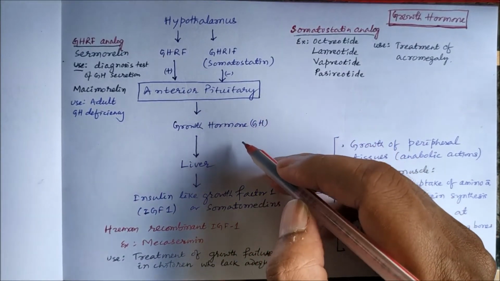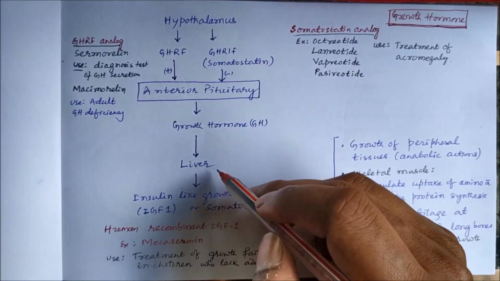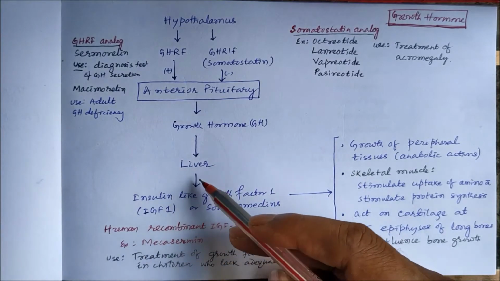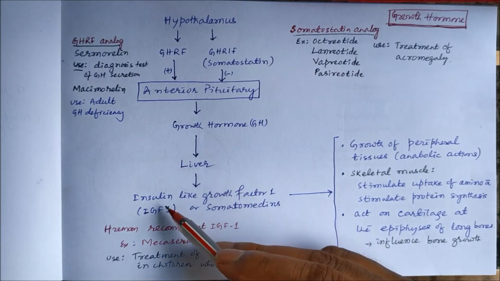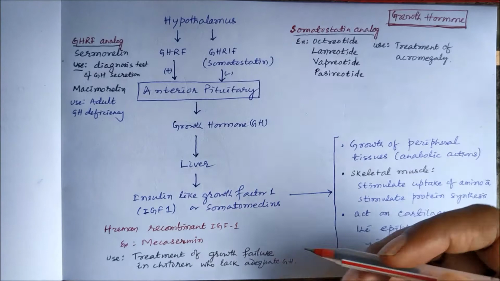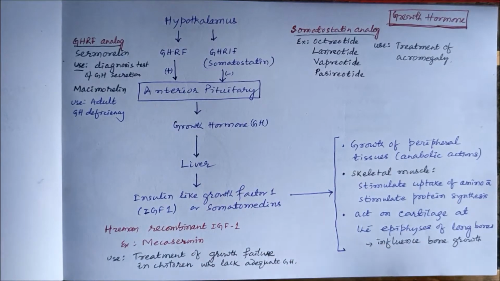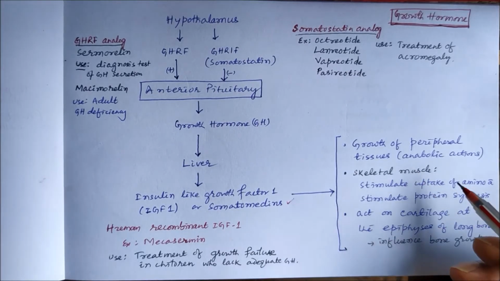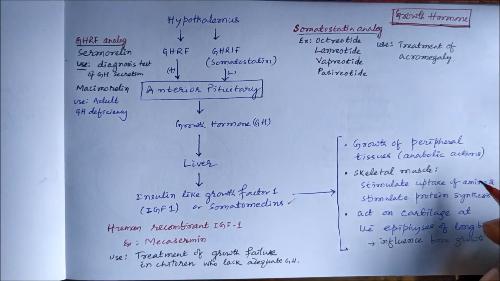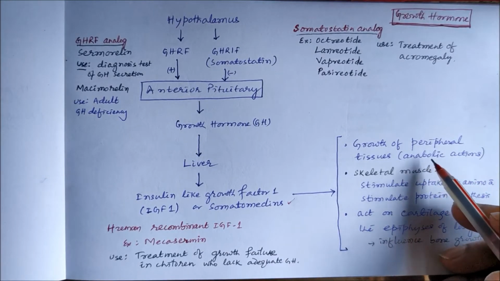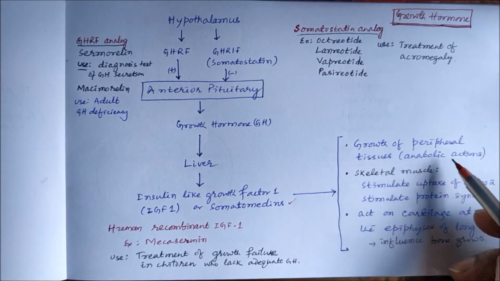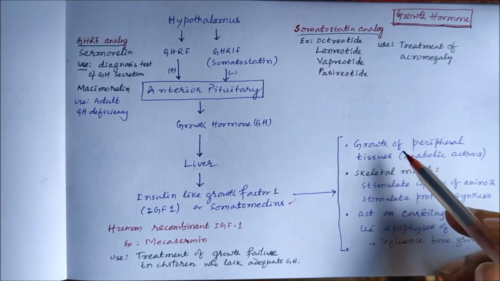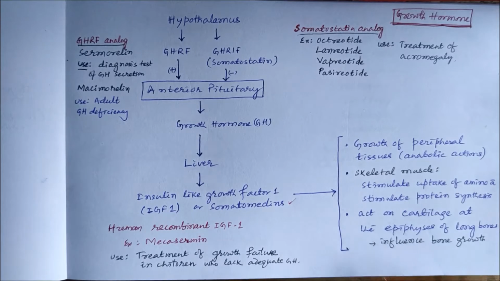Now growth hormone acts on the liver, and liver releases a factor called insulin-like growth factor 1, IGF-1, also known as somatomedins. And these somatomedins have actions like, major action is your anabolic actions in peripheral tissues, so growth of peripheral tissues.